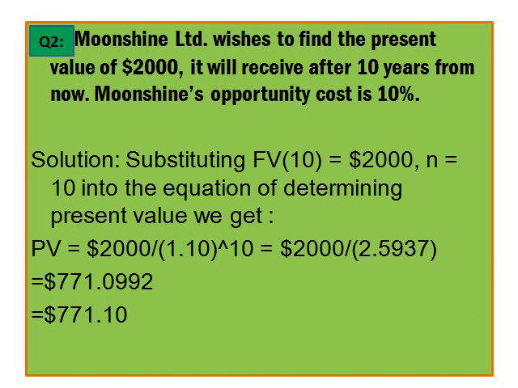Present value is equal to future value divided by 1 plus interest rate to the power number of years. So 2000 divided by 1.10 to the power 10, after using the calculator we get $771.10.